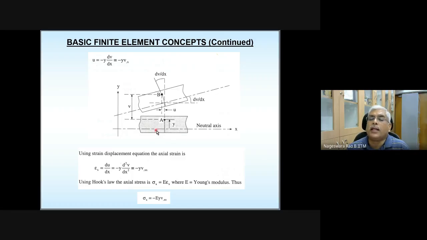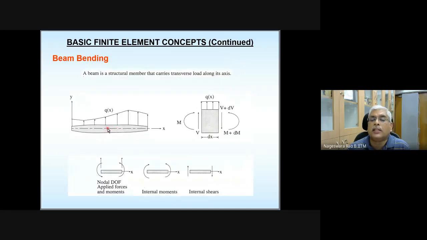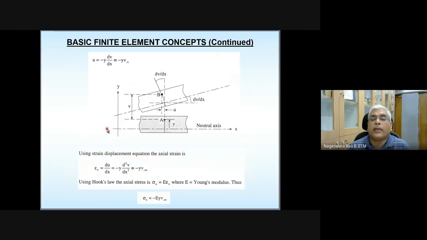So this is the original neutral axis. And now let's focus on a point. Let's not say this is the center of the beam or something like that, because the origin doesn't matter.